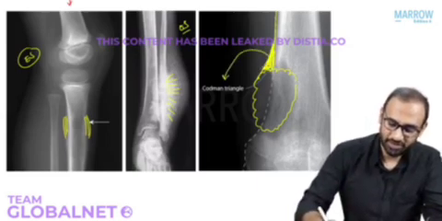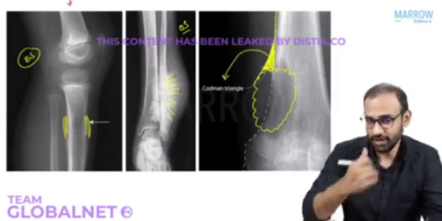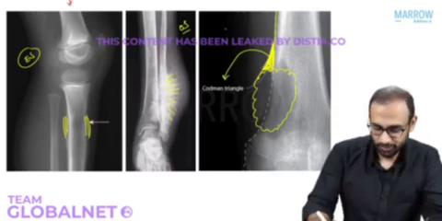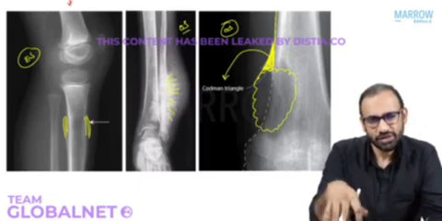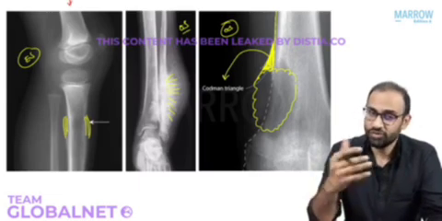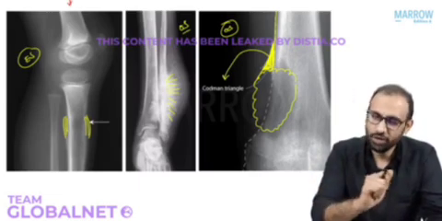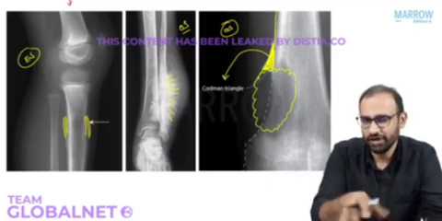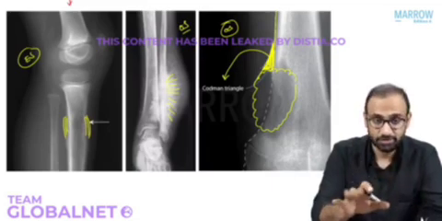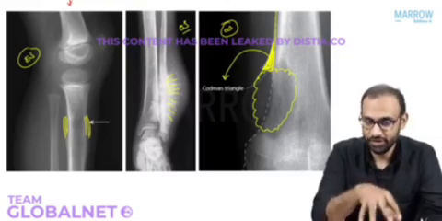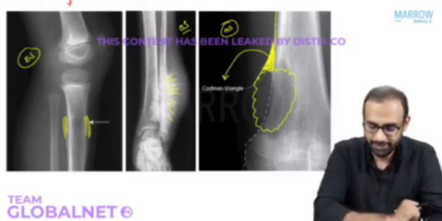And this has been described as Codman's triangle, a periosteal reaction seen in osteosarcoma. Also, one side note for advanced students: these periosteal reactions, although they have been described for these pathologies, are not pathognomonic or exclusive. They can occur in any condition, so don't be too rigid about it. But mostly, yes, they are restricted to these conditions on your MCQ exams at least.